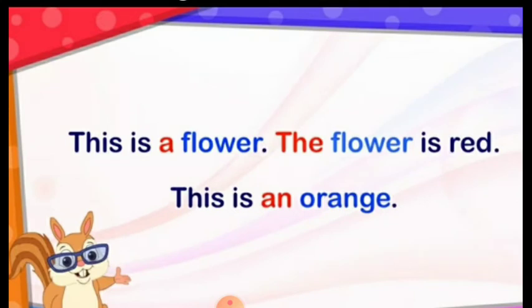So this is a flower. The flower is red. This is an orange. You can see a and an written with a different color. Okay? We are using a before flower because the word flower starts with a consonant. And we are using an before orange because orange starts with a vowel sound. Flower consonant से start होता है तो हम A use करते हैं. And orange vowel से start होता है O, उसके साथ हम an use करते हैं.